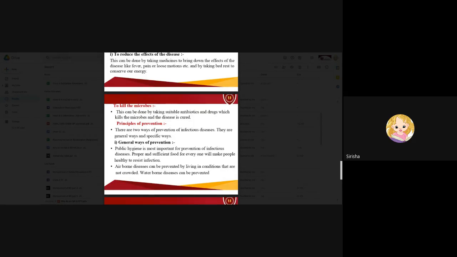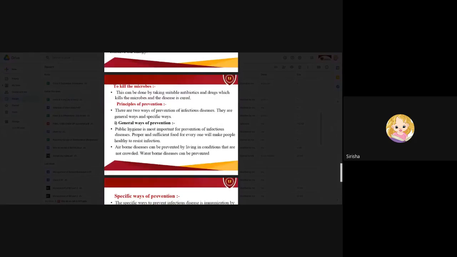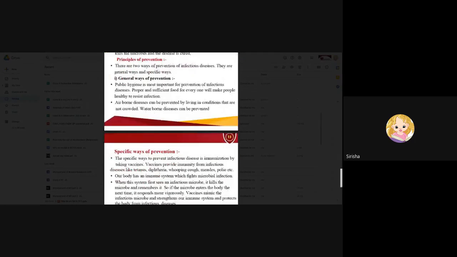Principles of prevention. As you all know, prevention is better than cure. What are the methods we have to follow for the prevention of a particular disease? They can be general ways and specific ways. General ways of prevention: public hygiene is most important for the prevention of infectious diseases. Next is proper and sufficient food for everyone, which will make people healthy and able to resist infection.